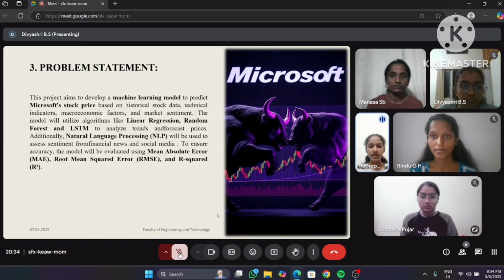Problem statement. This project aims to develop a machine learning model that can predict Microsoft stock price by analyzing a combination of factors: historical stock price and technical indicators like moving average, and macroeconomic factors such as interest rate, and next is market sentiment. To analyze this, we used several machine learning algorithms including linear regression